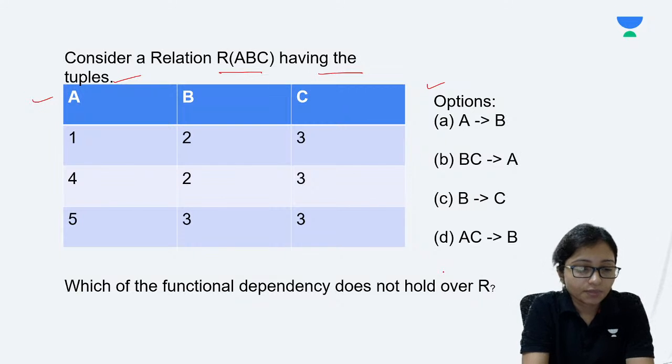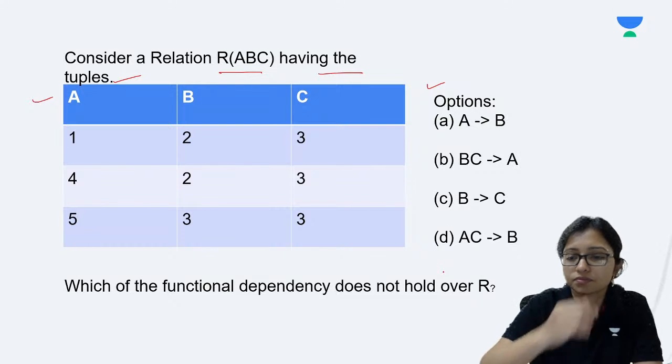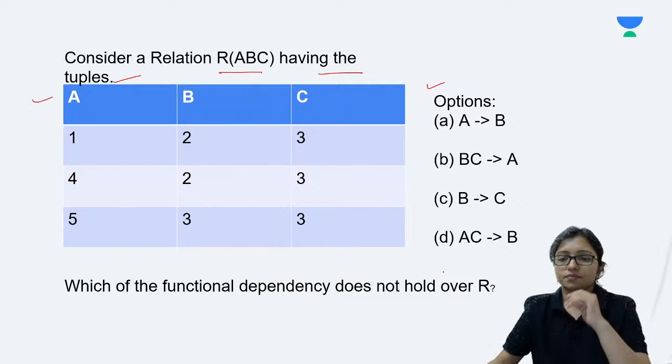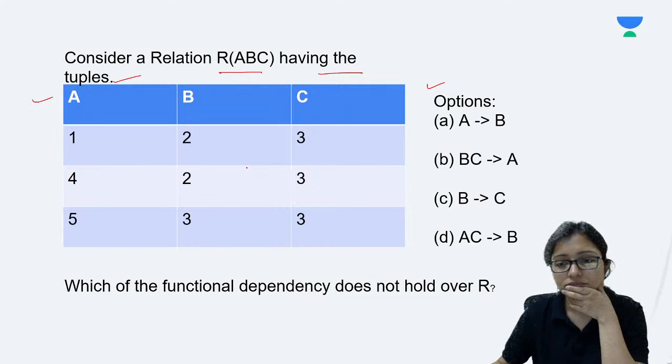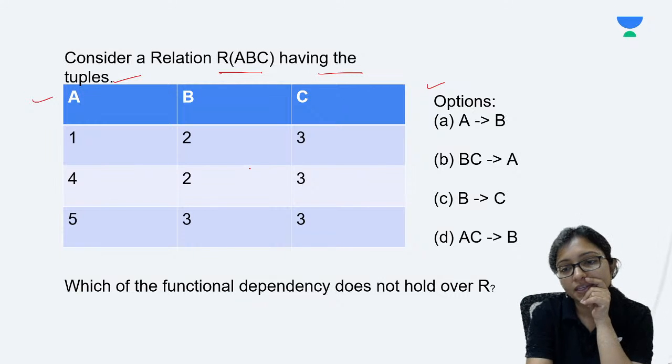All of you tell me the answer. Yes, answers are coming. A, B.